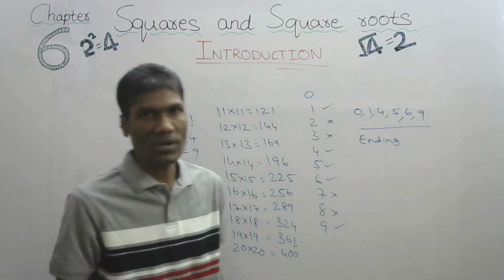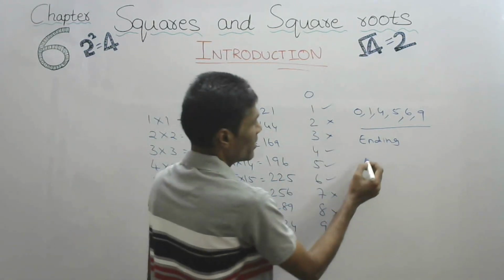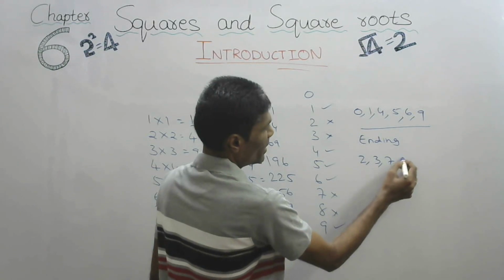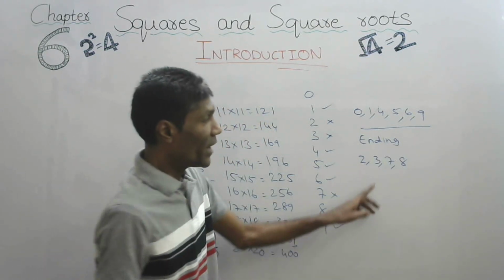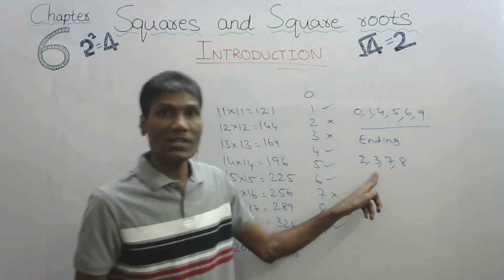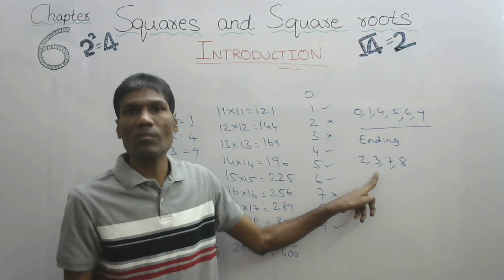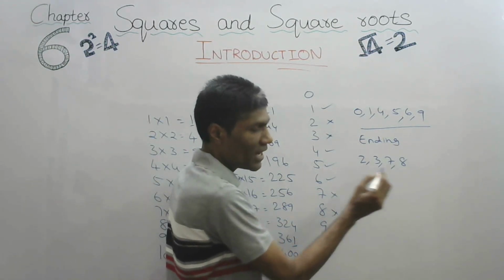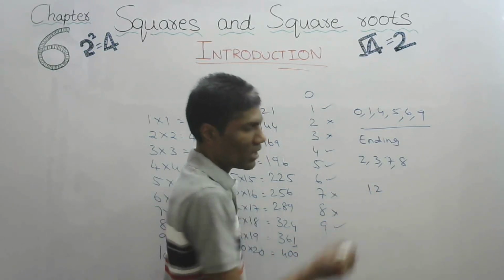On the other hand, numbers ending with 2, 3, 7, 8 cannot be square numbers. For example, 2 in the last digit, for example 12.